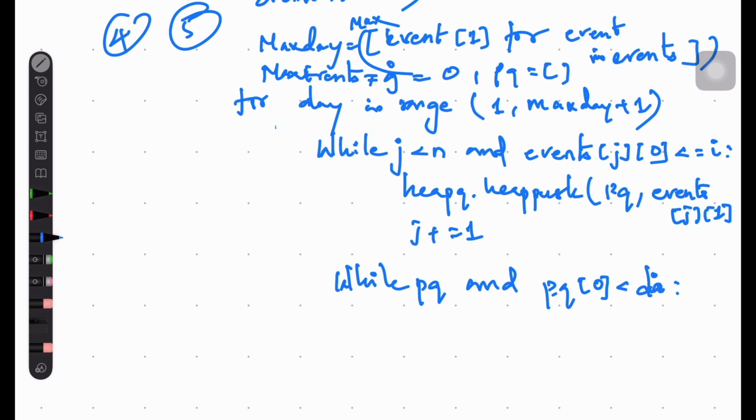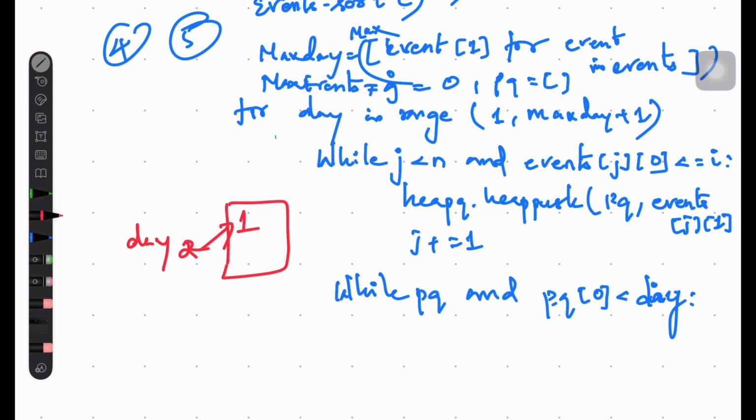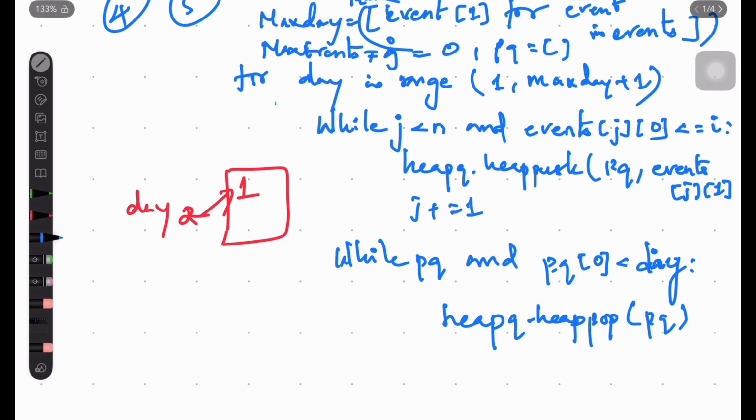So for example, your day is 2. In that array we have 1. So on day 2, can we attend day 1? No, right? So what we have to do? We just need to pop it out. Pop of PQ. So we are just popping it out.